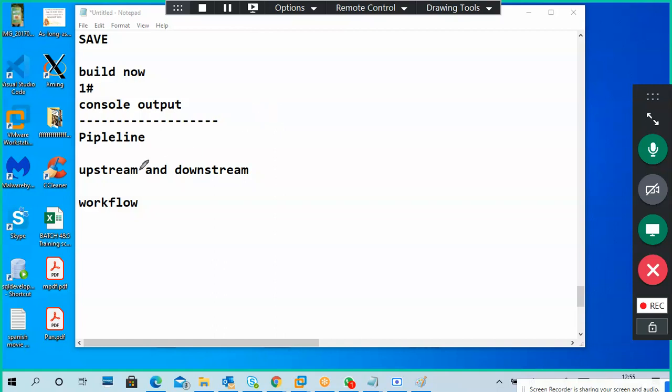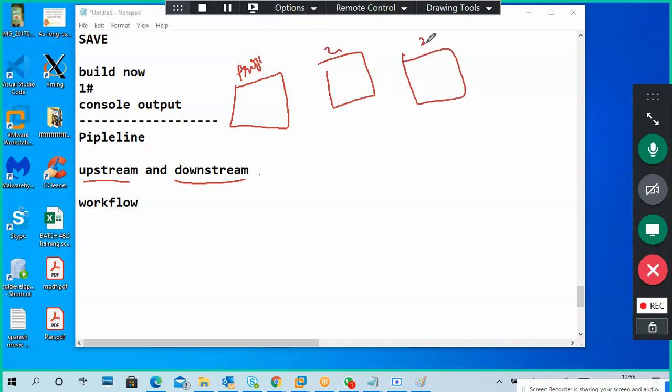Okay, guys, understand what is upstream and downstream here. I have a project, for example project 1, project 2, project 3, project 4. Once the first project is executed successfully, you tell it to build the second one automatically.